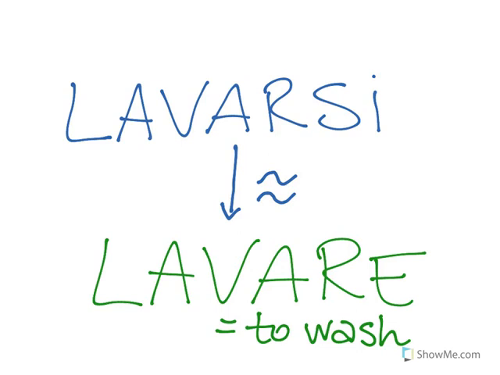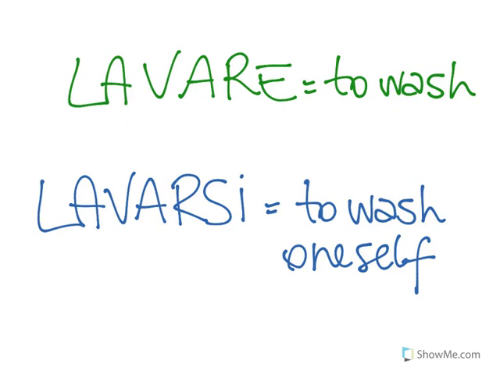Reflexive means that the action expressed by the verb somehow reflects or mirrors on the subject who is doing the action. The action is, in other words, performed upon the same subject or the same person who is performing it. If lavare means to wash, where we have a subject washing an object, lavarsi means to wash oneself, where we have the subject washing itself.